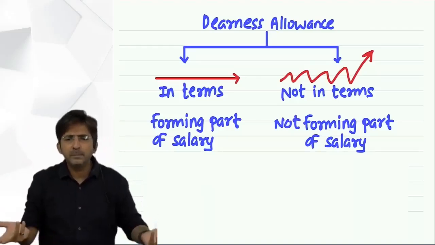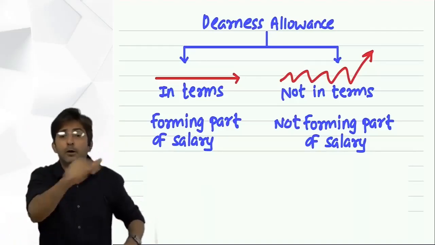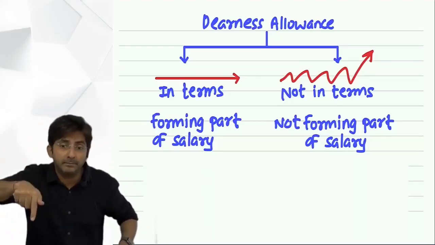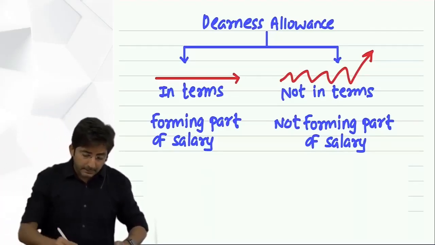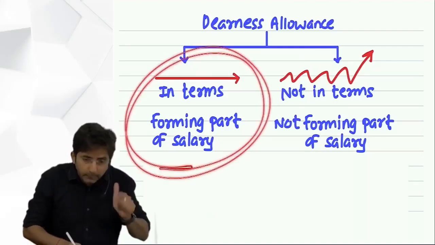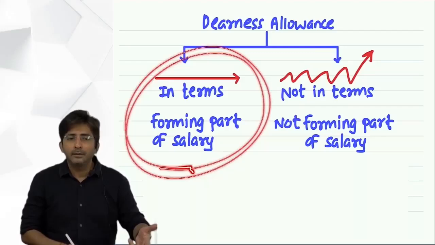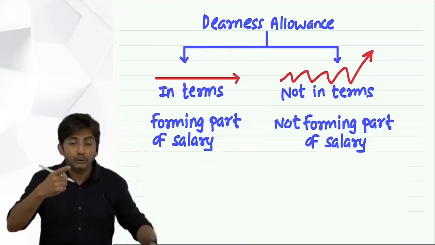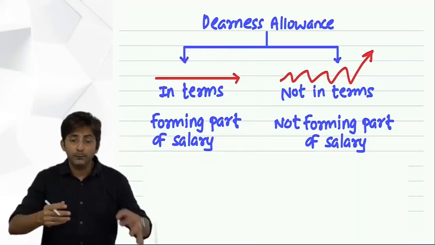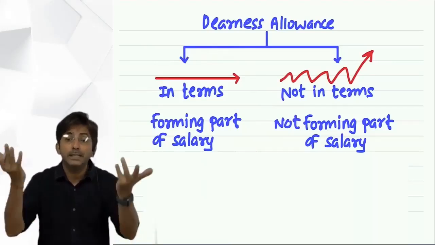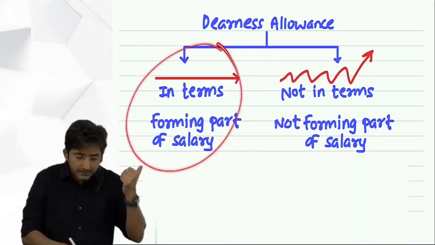So what difference does it make? The difference comes in the formula. Whichever formula DA has come, it is this type of DA which comes in the formula. Which formula am I talking about? In HRA, remember house rent allowance, the formula was 50% of basic salary plus dearness allowance. But which dearness allowance? This.